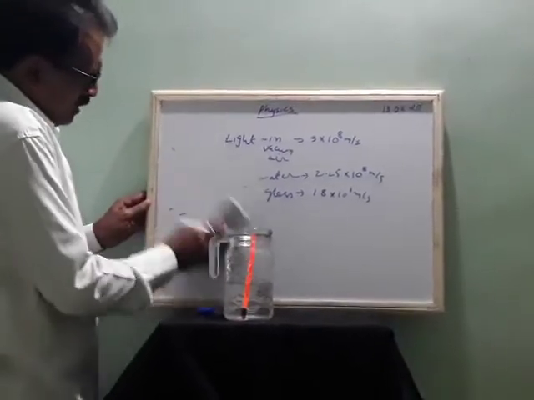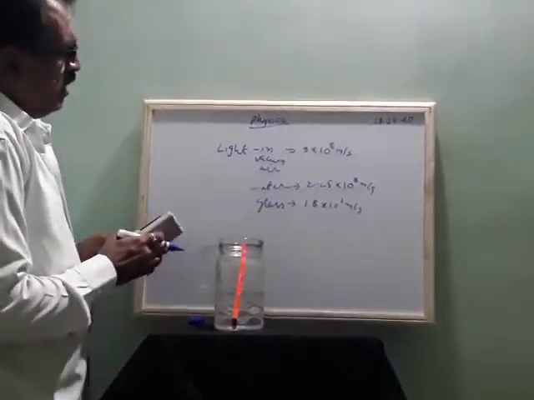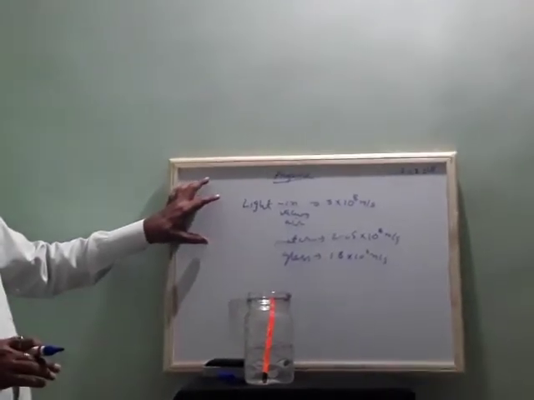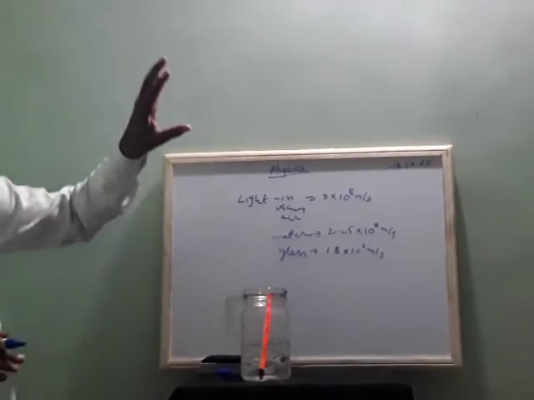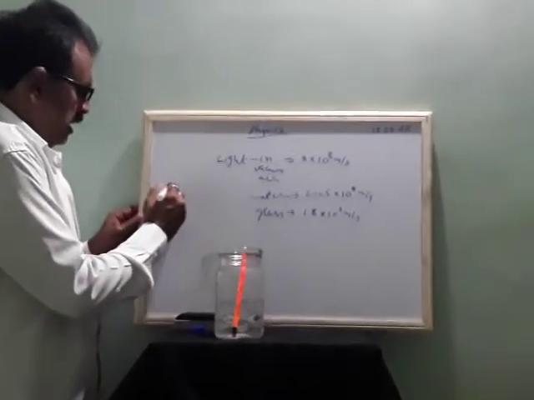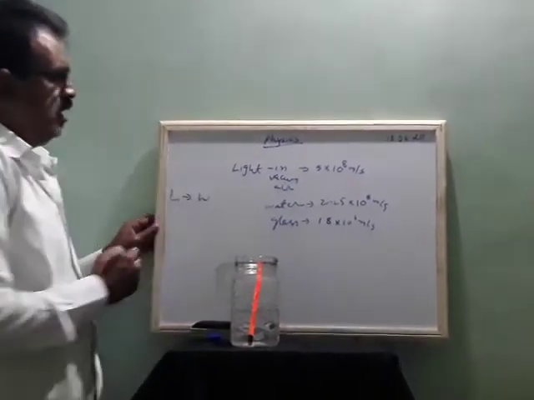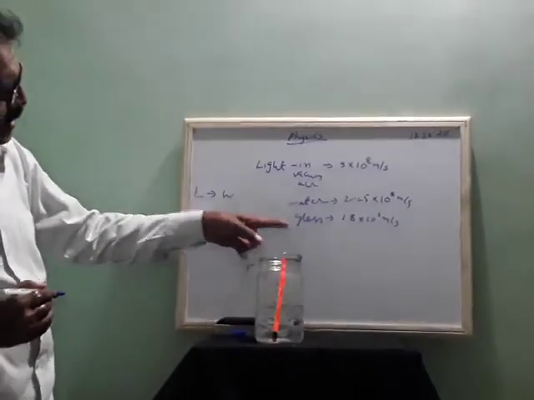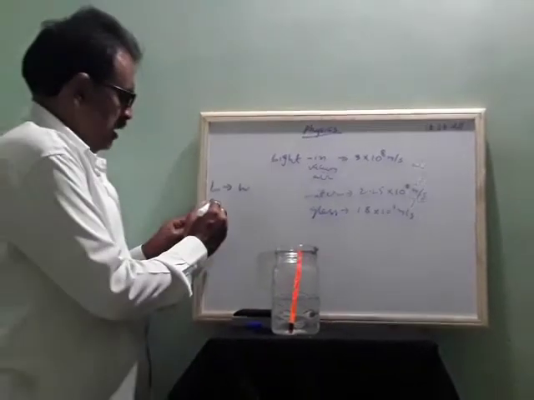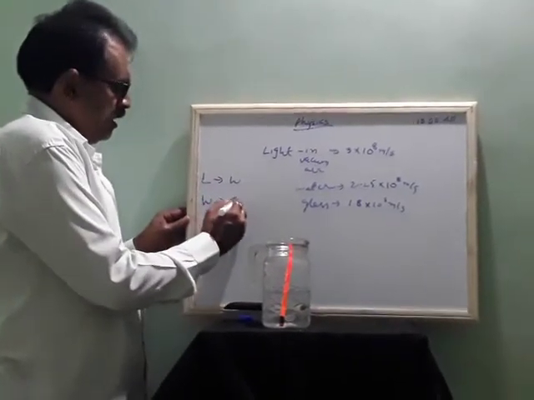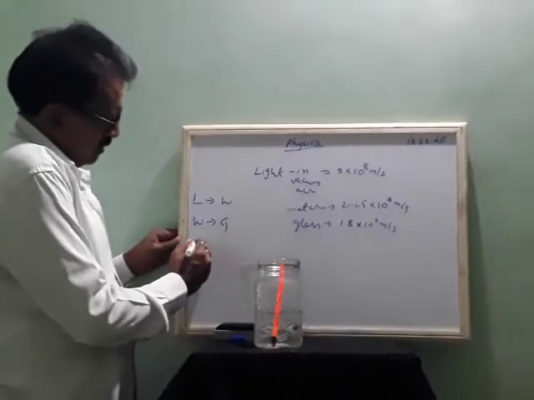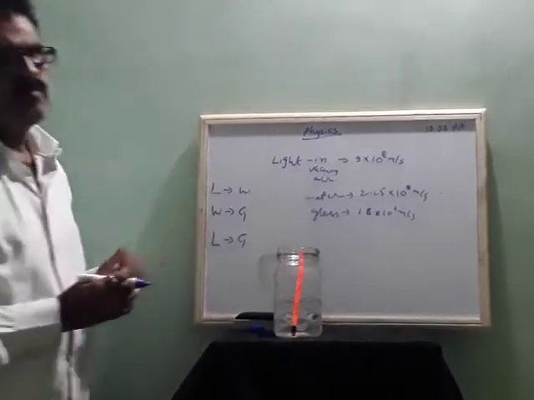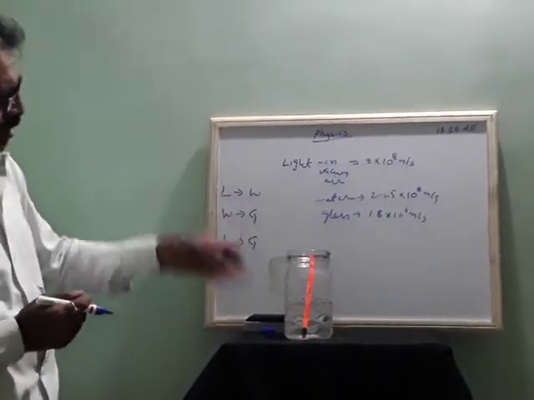So now what we can see here: air is optically rarer than water. Water is optically rarer than glass. Or air is optically rarer than glass. Okay, now we will try to understand.